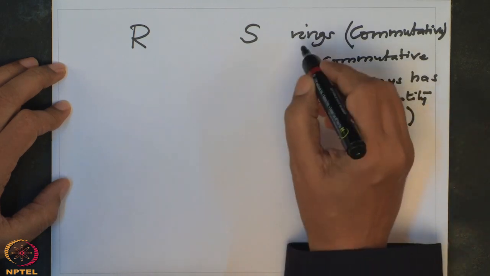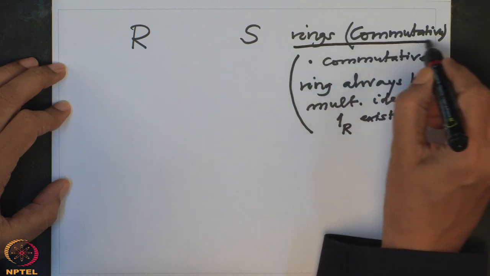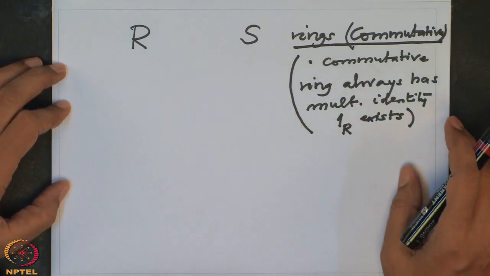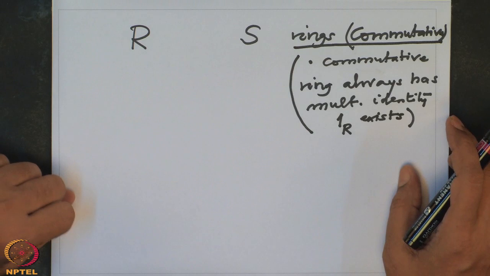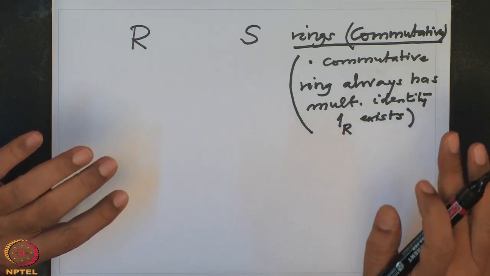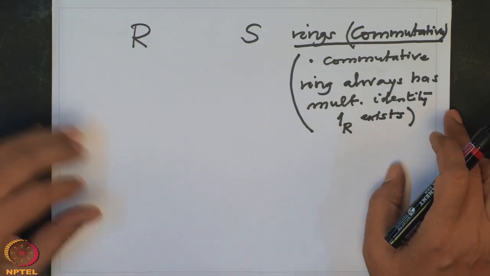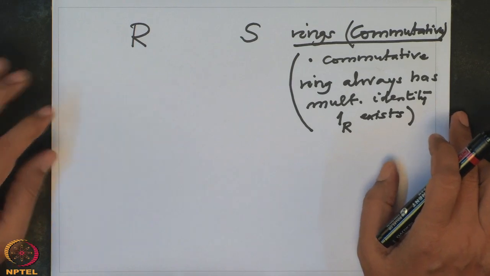This is a standard assumption. I will not keep saying it again and again. All rings we will consider in this course will be commutative rings with unity, that means with multiplicative identity. When it is not the case, I will specify it explicitly.